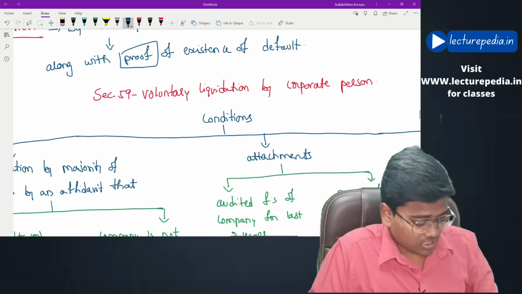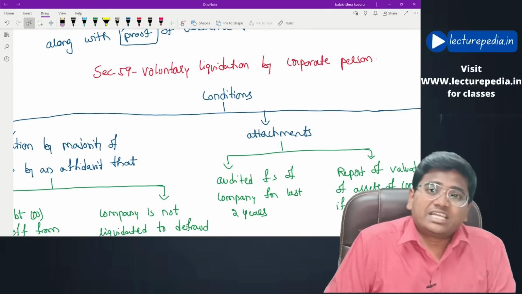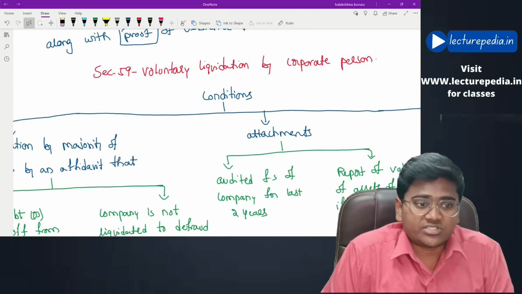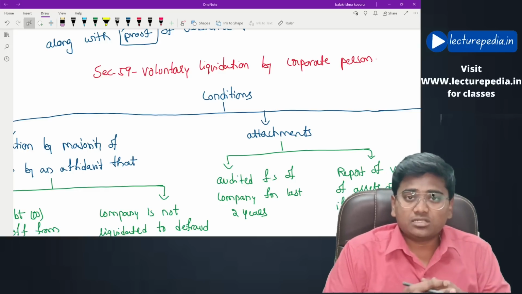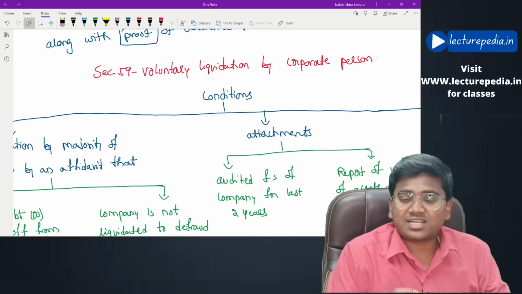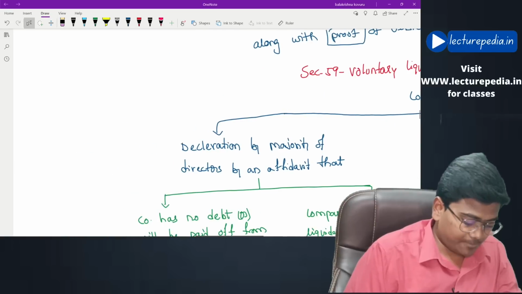Now, next concept, voluntary liquidation by the corporate person, section number 59. For the purpose of initiating voluntary liquidation, certain conditions are to be satisfied. What are they? Let us see.